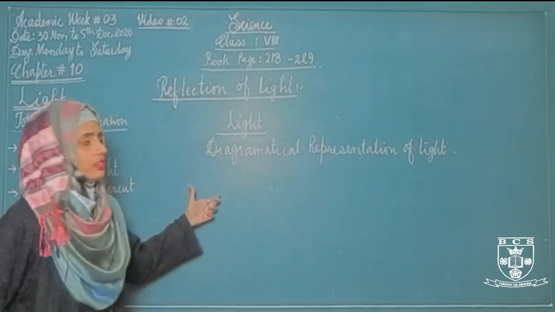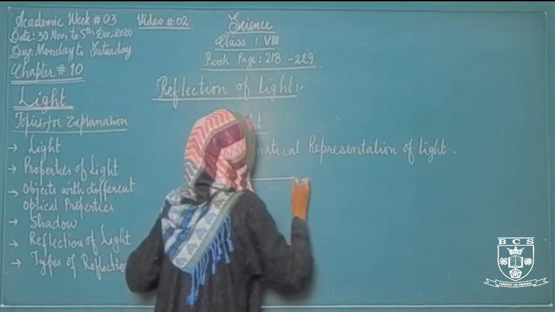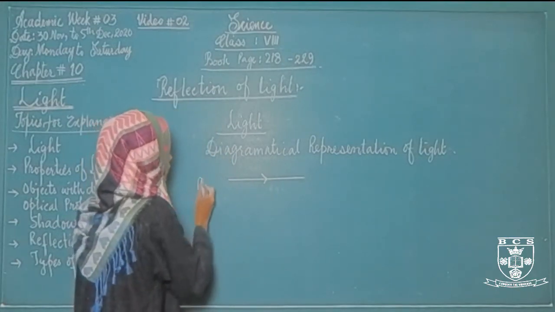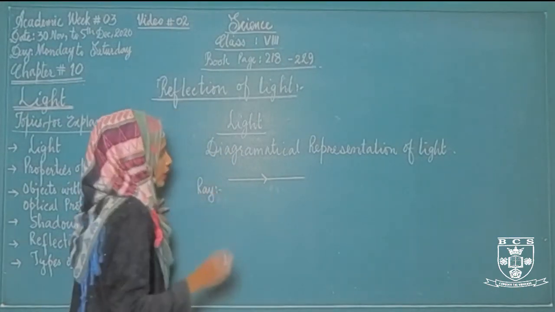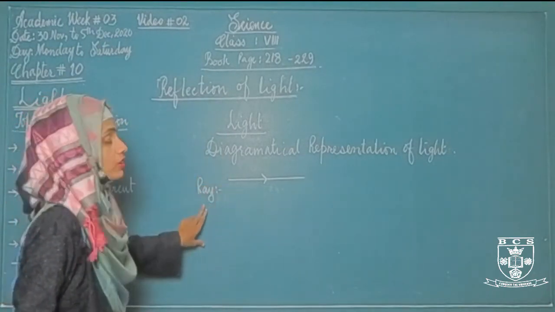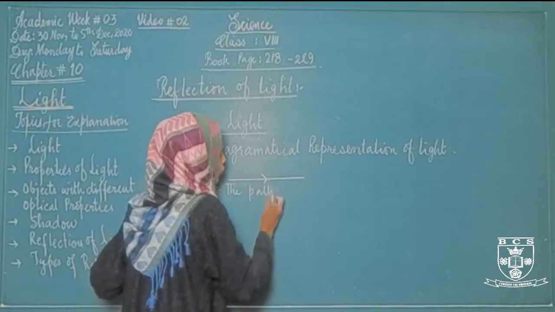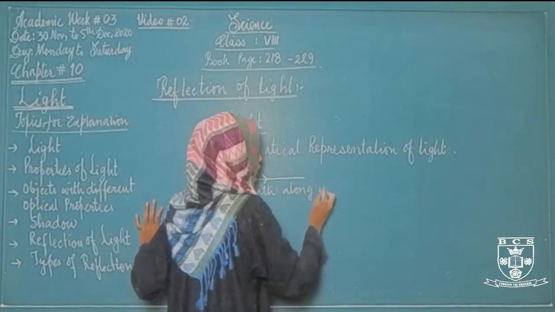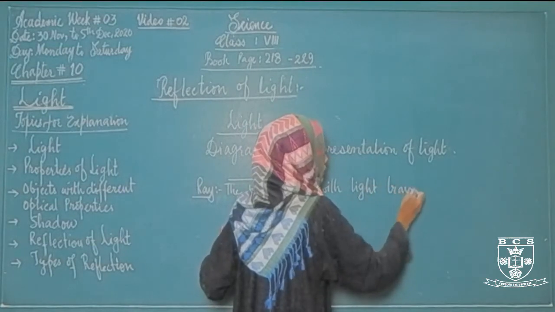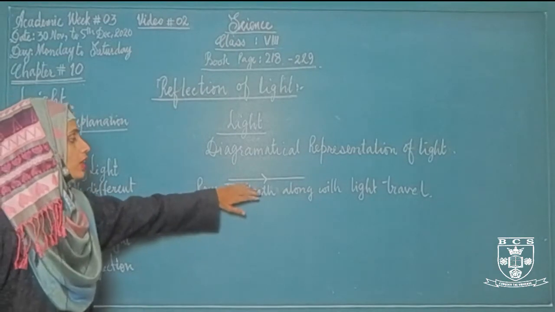A light that is traveling along with the path is called ray. So we can represent the light traveling in a straight line by a ray. This is called ray. What is ray? We can represent the light in the form of diagram, and that diagrammatical representation is called ray. What is ray? The path along which light travels. वो रास्ता जहां से लाइट ट्रेवल करती है, that path is called light ray.